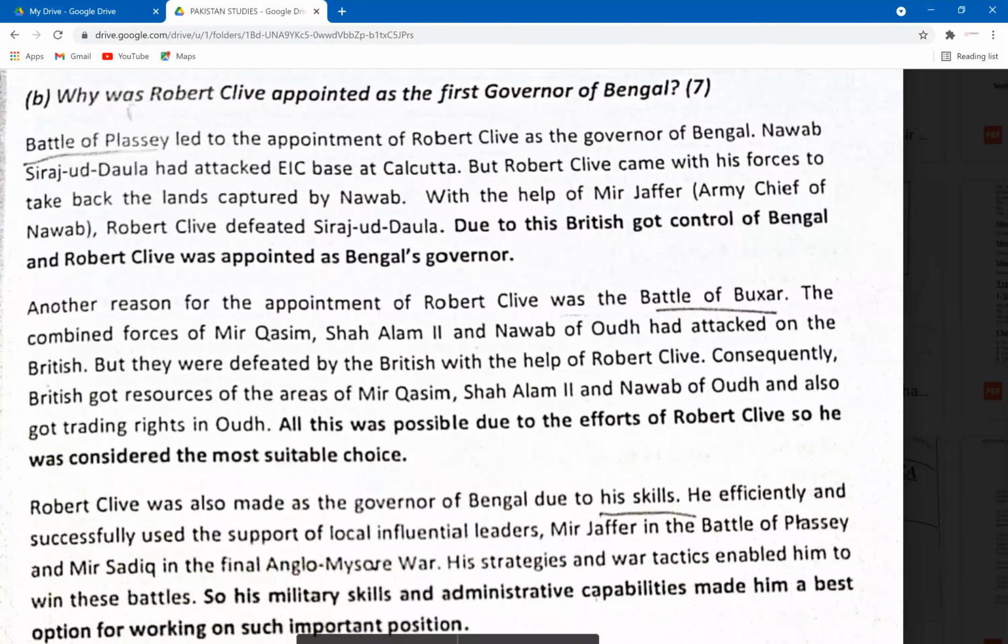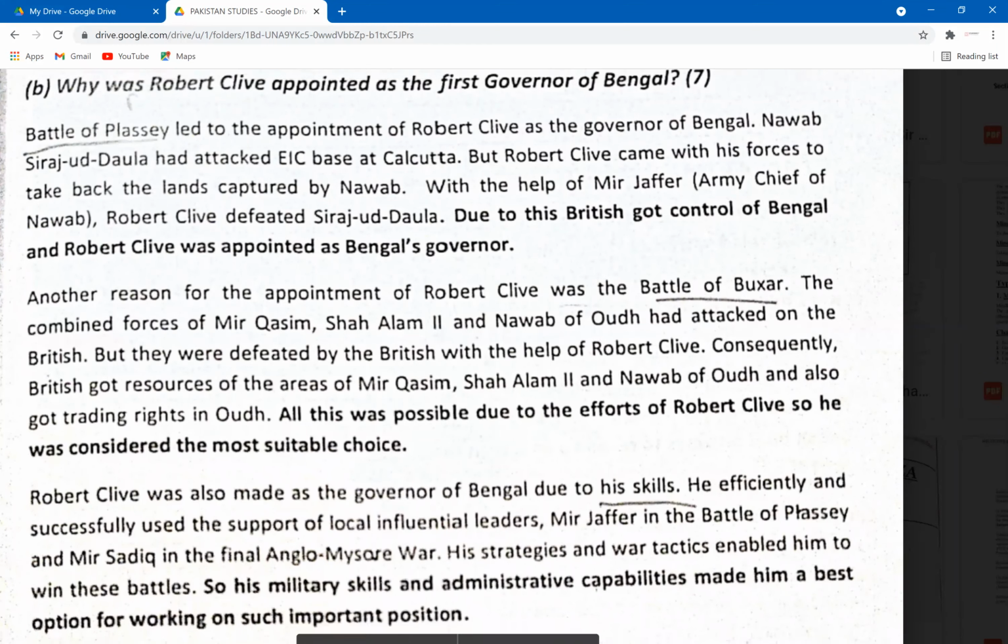Yeah, why was Robert Clive appointed as the first governor of Bengal? Okay, so now in this question, we'll just be talking about